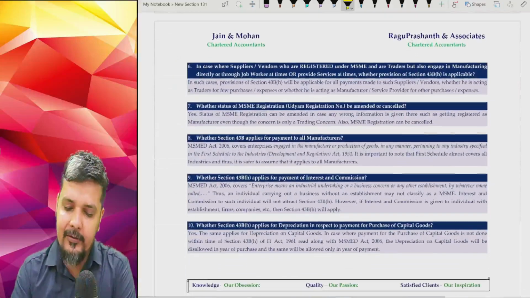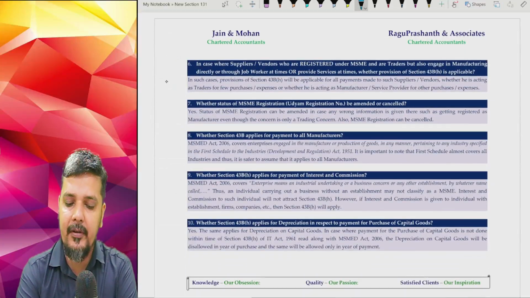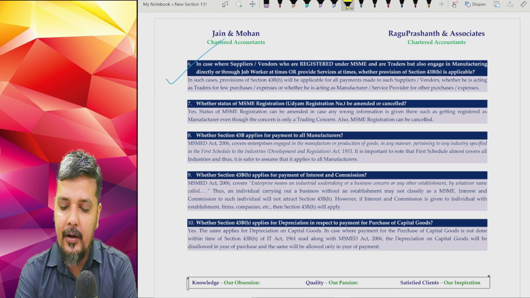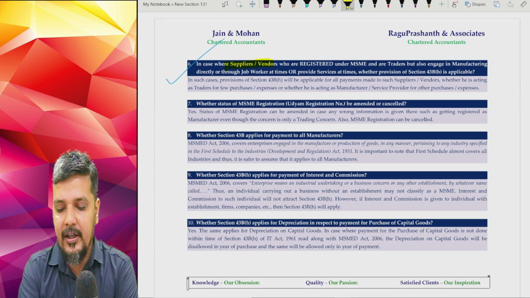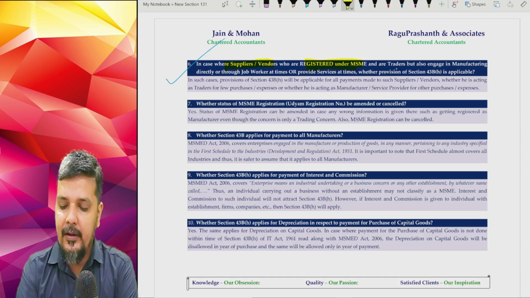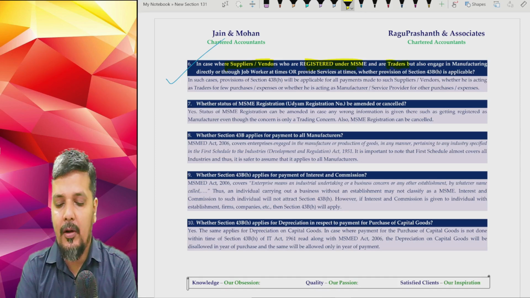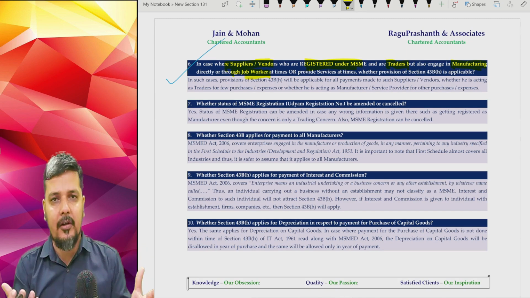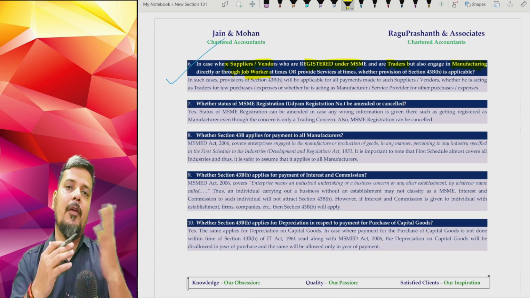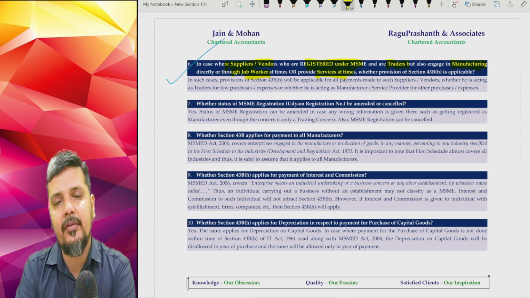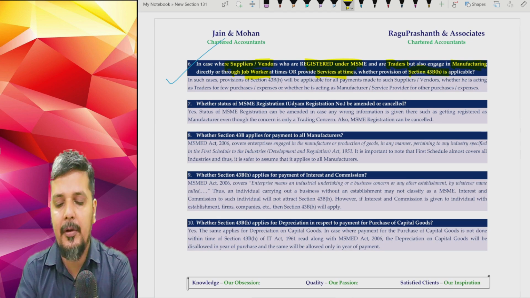Now, again, a very, very frequently asked question of the business enterprise: my supplier or vendor who is registered in MSME, he is basically a trader, but also doing something of manufacturing activity, or he may not do manufacturing directly, he may do manufacturing through a job worker. Either he may do manufacturing himself, or via a job worker, or he is a trader and also providing service at times. Whether 43BH will be applicable.